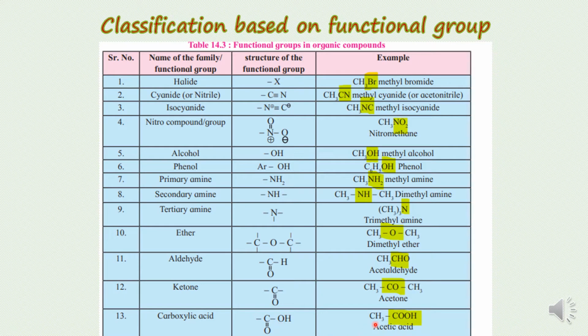One example is CH3COOH, acetic acid or ethanoic acid, which shows the properties of the carboxylic group present here. Now children, if you see carefully, in aldehyde, ketone and carboxylic acid, one thing is sure: the CO group is present everywhere, and this CO group is called the carbonyl group.